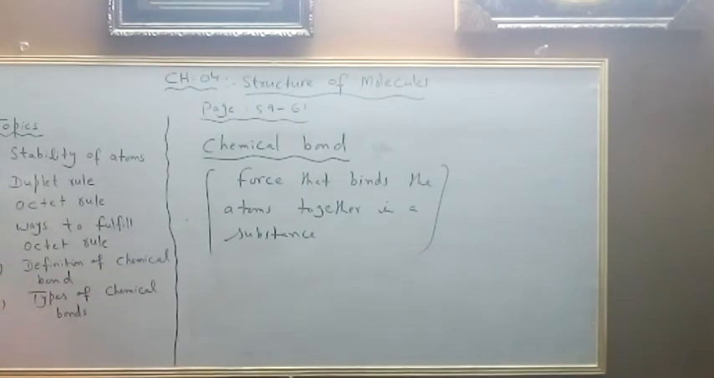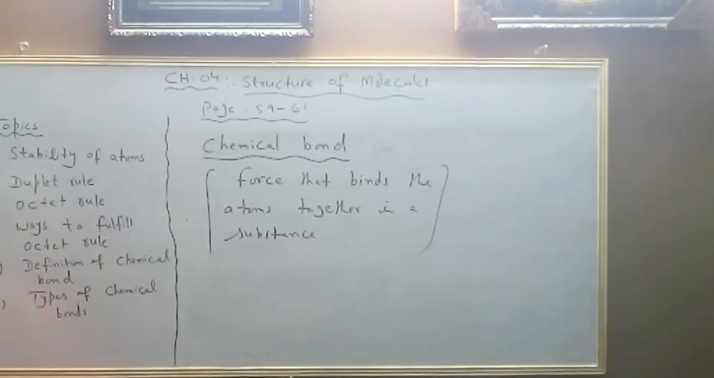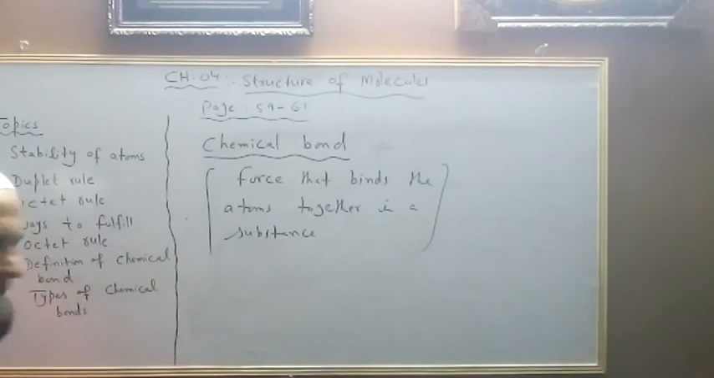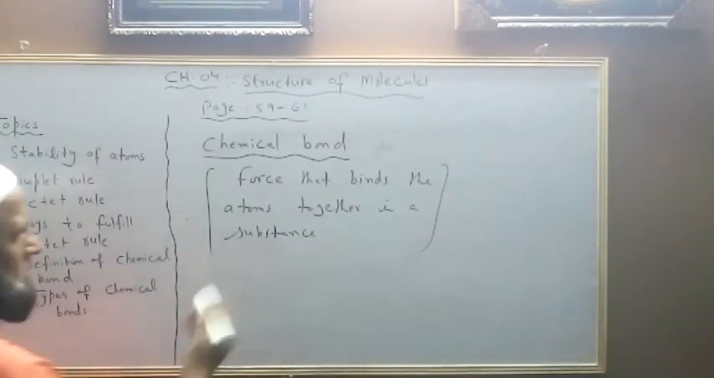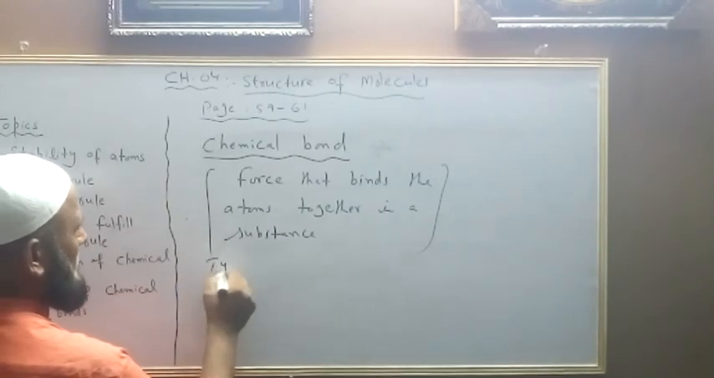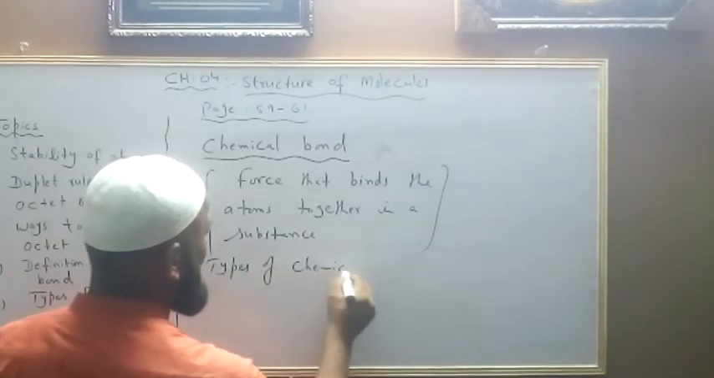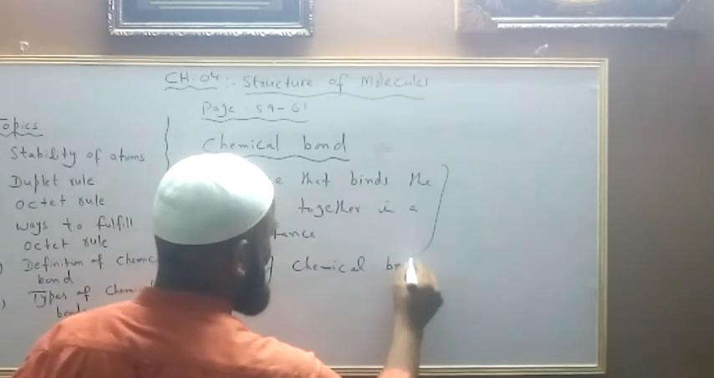Now, there are different types of chemical bonds. Inshallah, we will discuss the types of chemical bonds later on. According to your book, we have this sequence of types of chemical bonds.